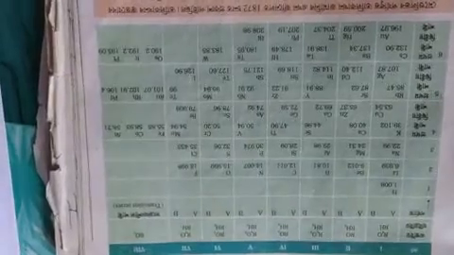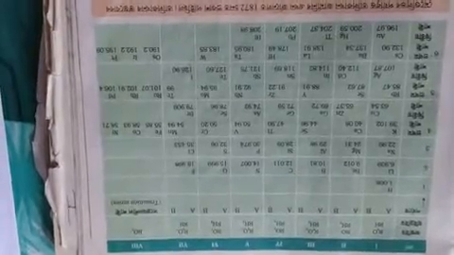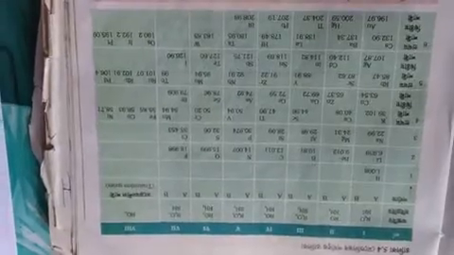he got the result. Then he saw that a trend of increasing atomic mass was present.